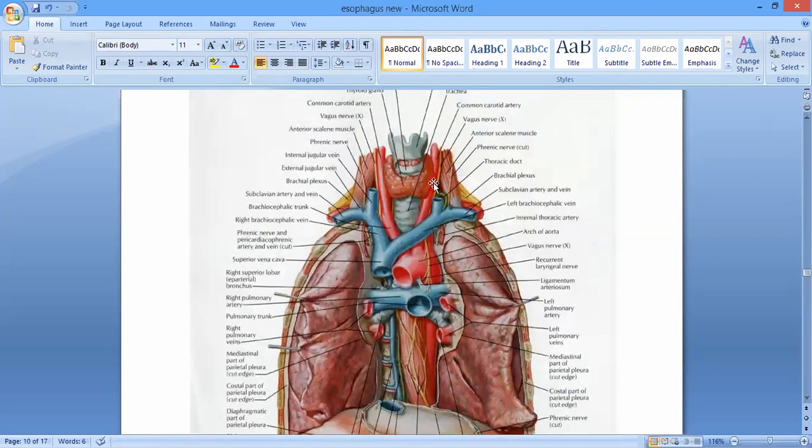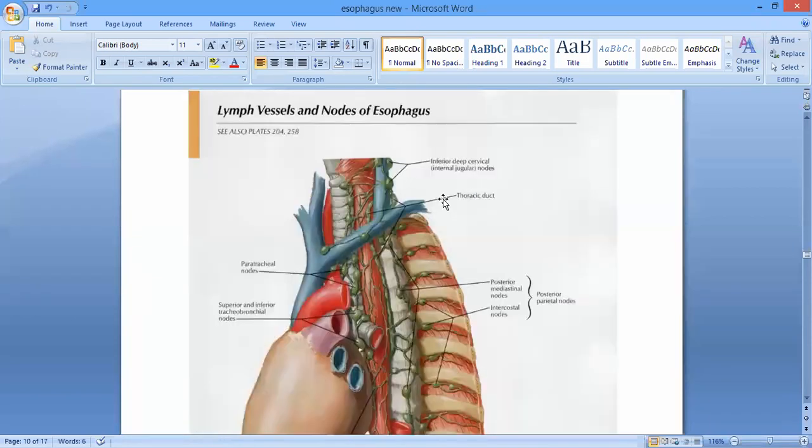You can see this gland over here, which is not only including the trachea in front, from the front on both sides. You can see the right and left lobe of thyroid gland, which is extending up to the posterior, right? So on both sides of the esophagus, there are also these right and left lobes of the thyroid gland, right? And on the left side here, in the upper part, you can see this duct over there. This is called as a thoracic duct. Thoracic duct lies over here. Okay, ji?